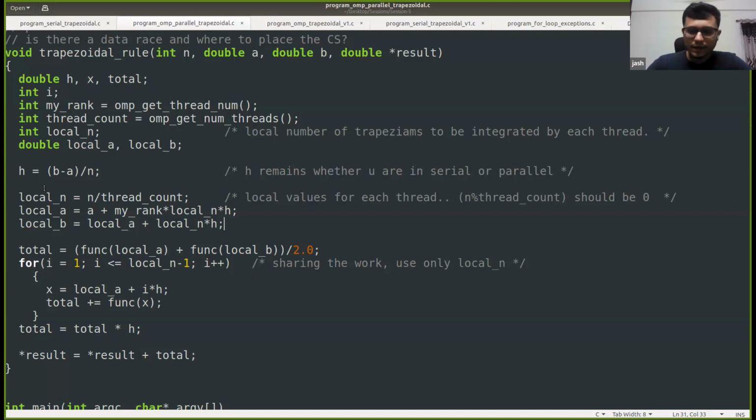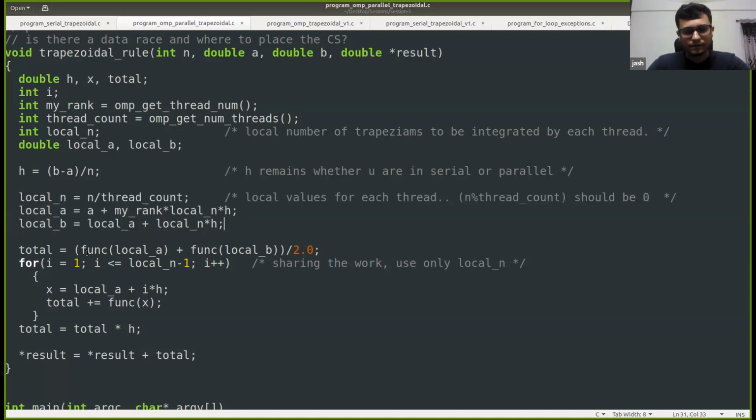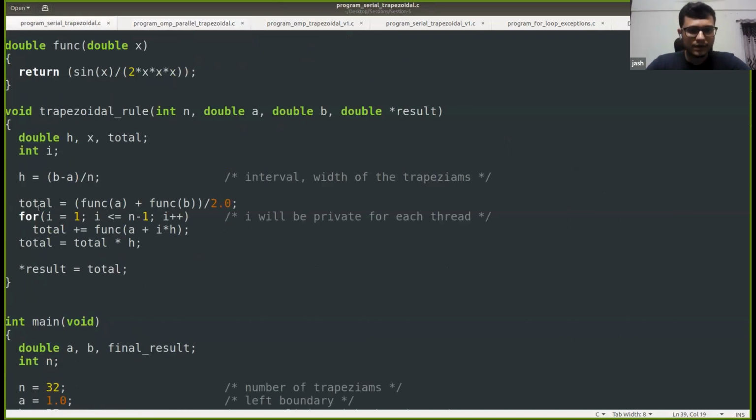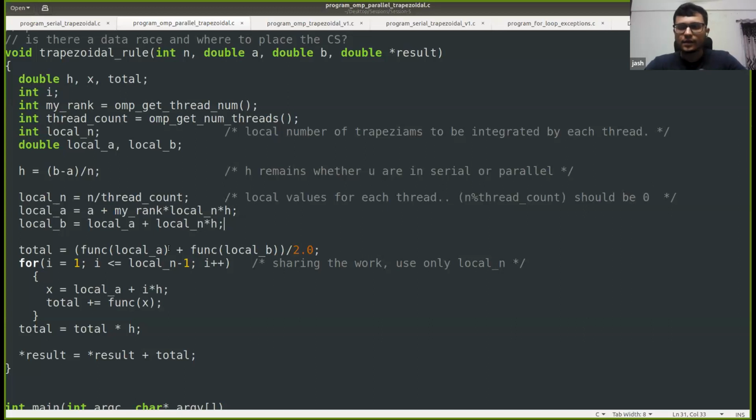Okay, so once we calculate local a, local b, and local n, we can calculate the total area of the trapeziums that are assigned to that particular thread. And for that, we'll use the same formula, the same way that we did in the serial code. In serial code, we used f of a plus f of b by 2, and then we had this for loop, right? So the same thing we'll do here, but instead of a, b, and x, we'll use local a, local b, and local x.